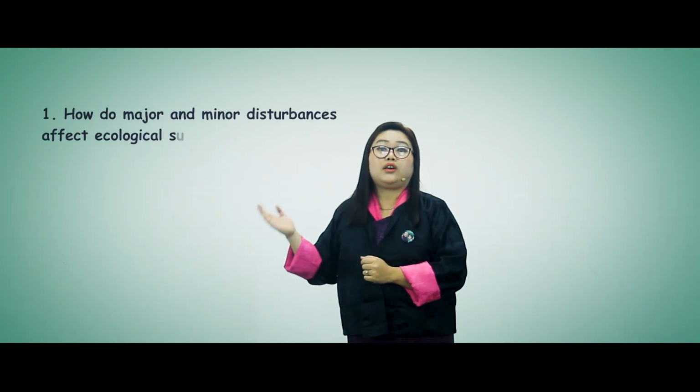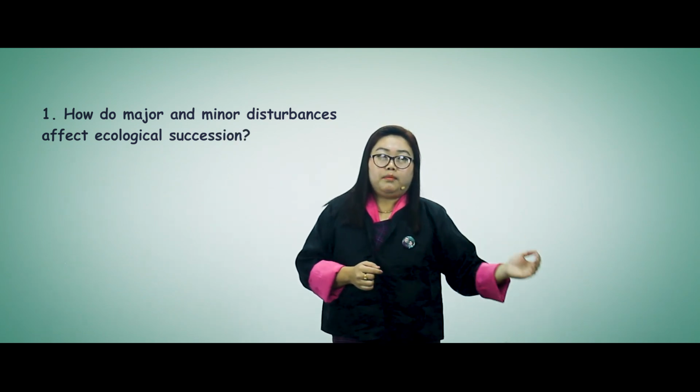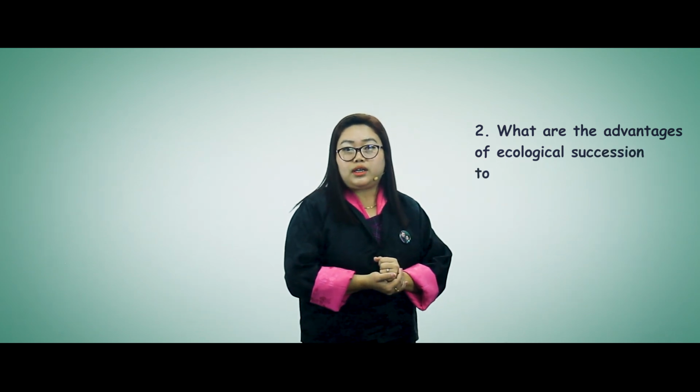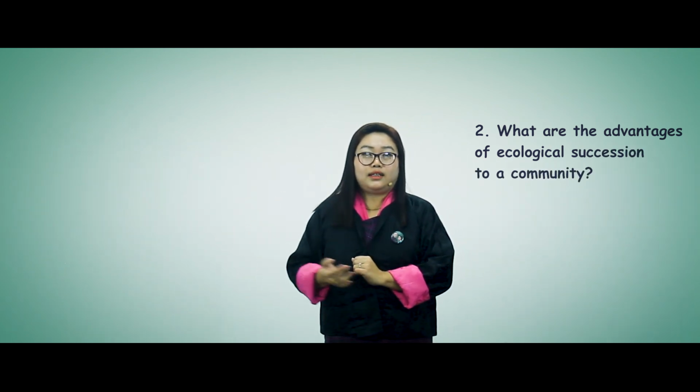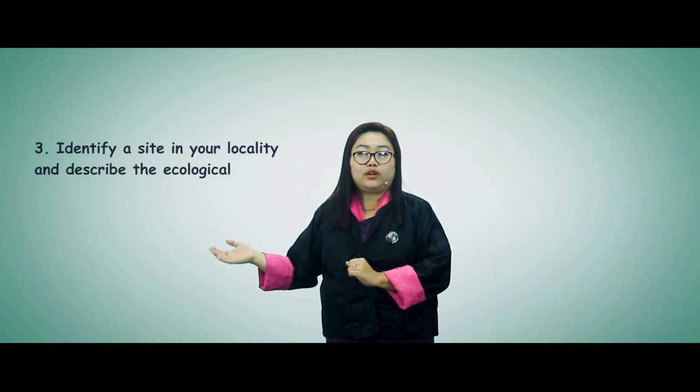Okay, now that we have come to the end of our lesson, and before I say goodbye to you, I would like you to explore answers for these three simple questions related to our lesson today. Number one, how do major and minor ecological disturbances affect ecological succession? Number two, what are the advantages of ecological succession to the community? And number three, this we have to do practically. Identify a site in your locality and describe the type of ecological succession.